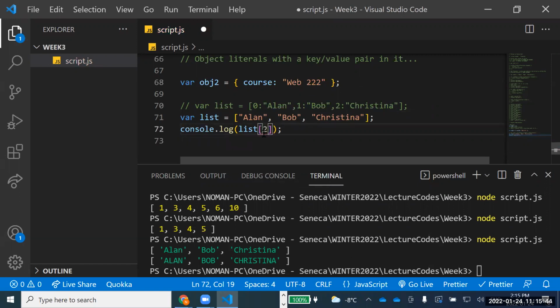If I want to print Alan, you'll say list of 0. Make sense to everyone? Does that make sense? So actually arrays are also key value pairing, but their key is basically the index number, right? I'll just remove that because I don't need that for now.